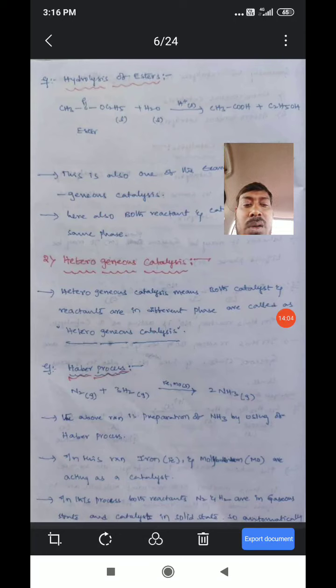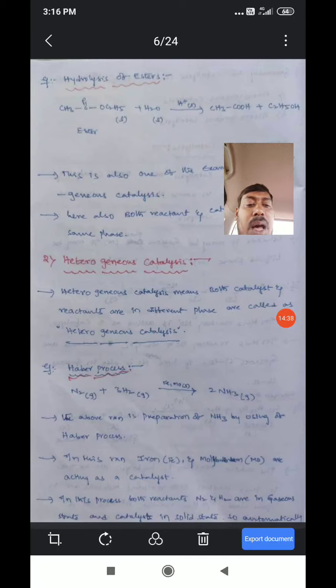For example, the Haber process. Here N2, nitrogen, reacts with hydrogen in the presence of iron or molybdenum, and it forms NH3. Here the reactant molecules nitrogen and hydrogen are both in gaseous state, and iron or molybdenum is in solid state.